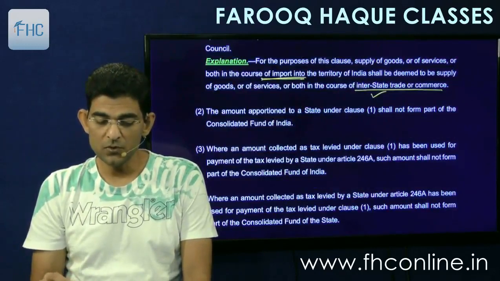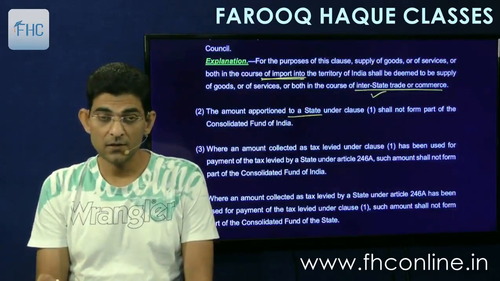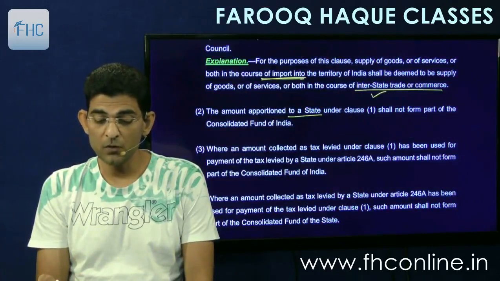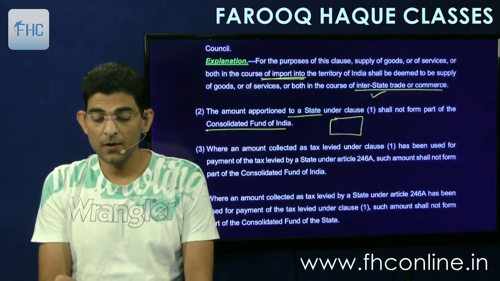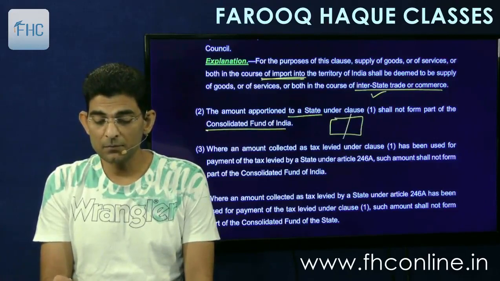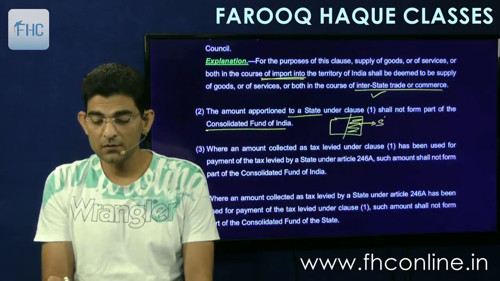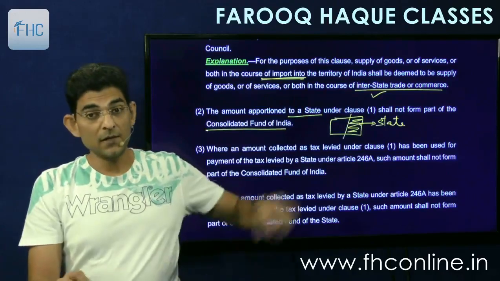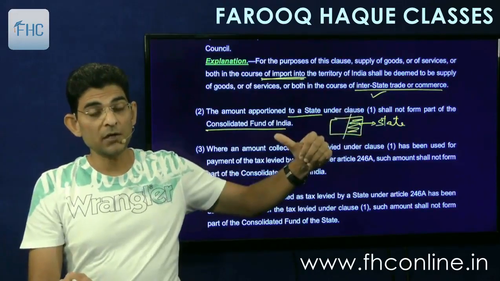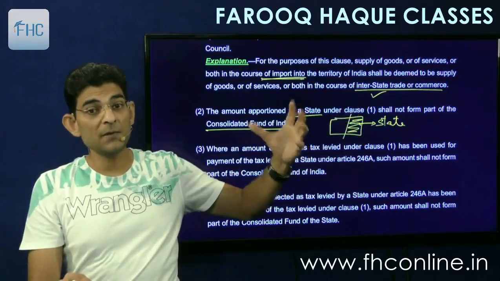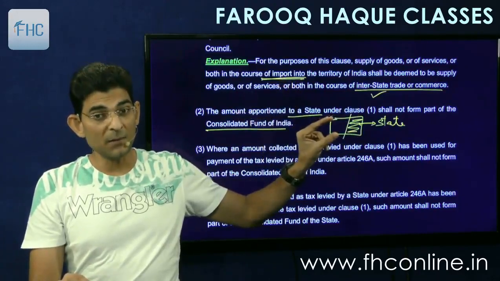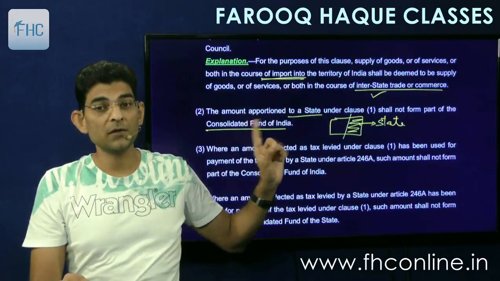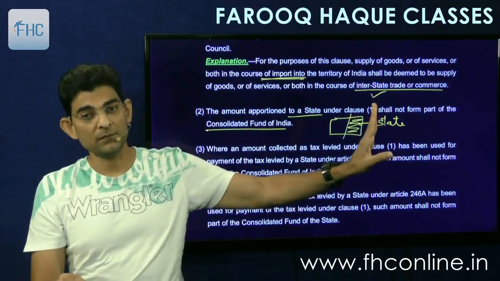Then the amount apportioned to the state under clause 1 shall not form part of the Consolidated Fund of India. Means this is the total amount collected. Out of that, if this portion goes to state, then this will not form part of the Consolidated Fund of India. Consolidated Fund of India means the amount belonging to the central government. So only this remaining amount will go to the Consolidated Fund and this amount will go to the state fund.